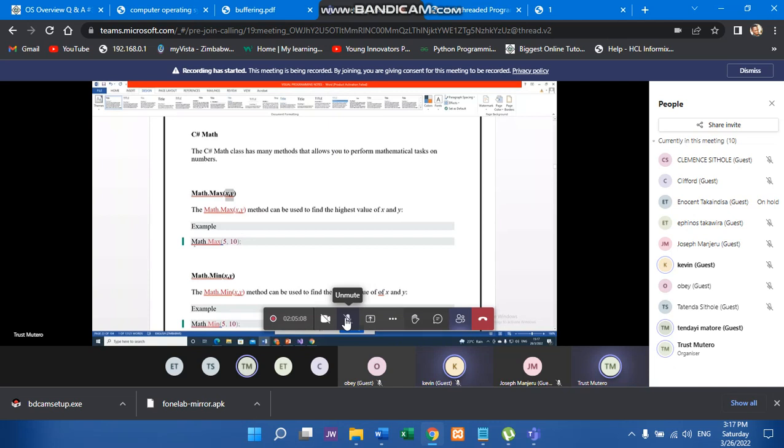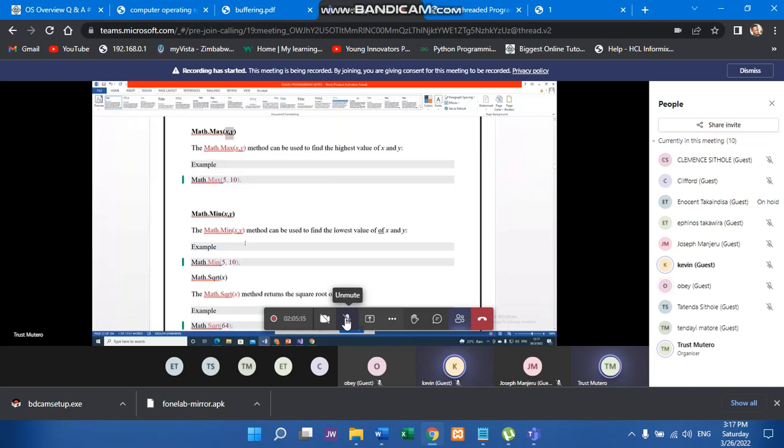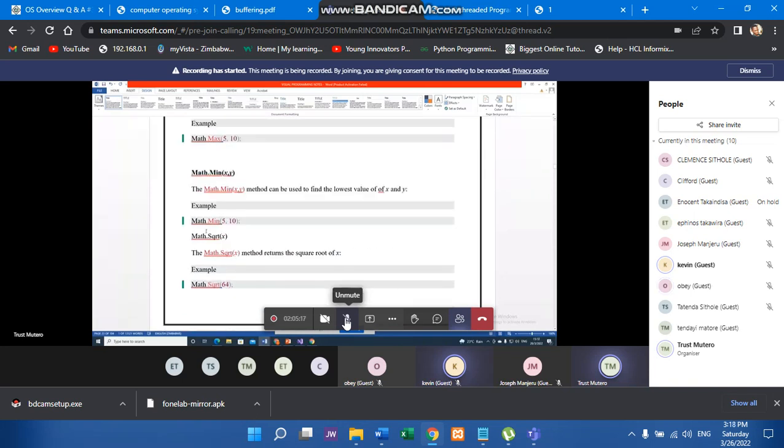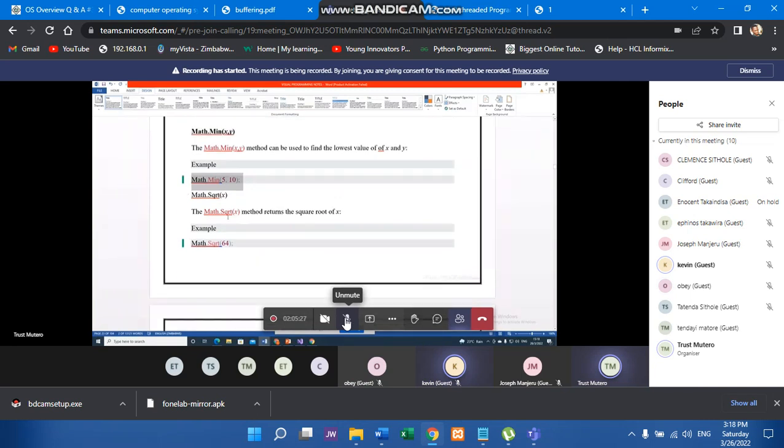For example, if we say Math.Max(5, 10), the output is obvious. It will output 10. If we say Math.Min(5, 10), it will output the minimum of 5 and 10. If we say Math.Sqrt(x), for example Math.Sqrt(64), it will give us the square root of 64.